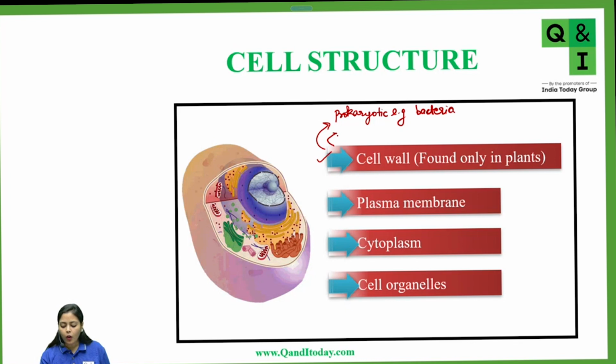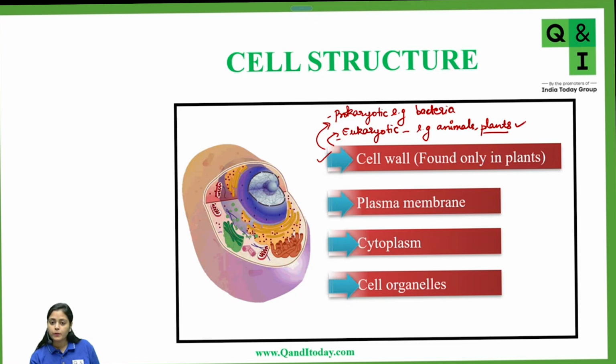Whereas when we talk of a eukaryotic cell, for all those students who don't know about prokaryotic and eukaryotic cells: bacterial cells are called prokaryotic, whereas eukaryotic cells comprise animals, humans, plants, all of these types of cells. In plants, cell wall is present, but in animals, cell wall is not present.